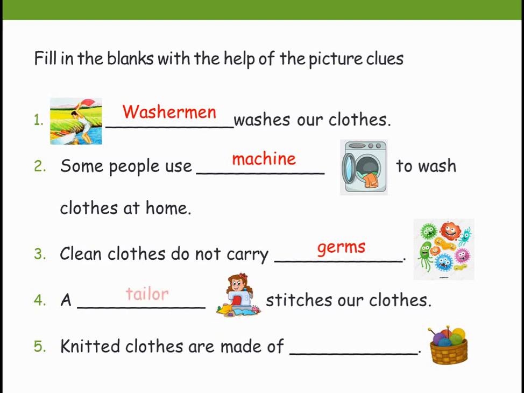Is it clear? Yes. The last one, knitted clothes are made of dash. The answer is wool. Okay. Yes. Next you can see part C, that is answer the following questions. These question answers will be given later.